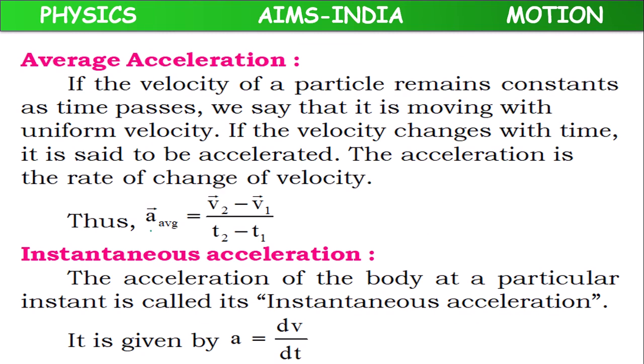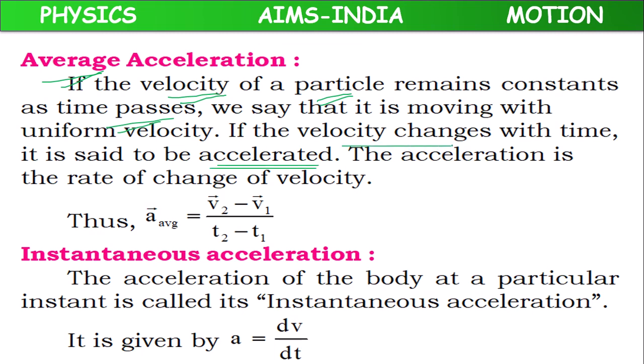We have also discussed average acceleration. Whenever the velocity of a body changes as time passes, we can say that the body is accelerated.